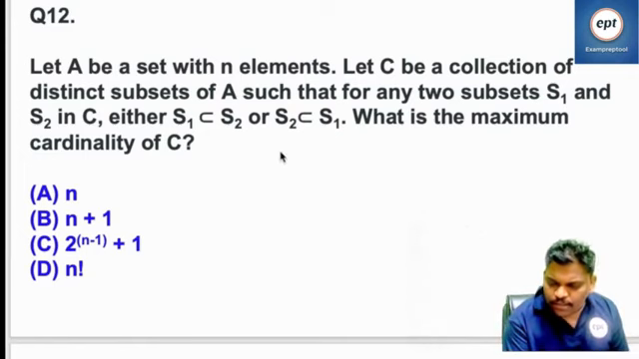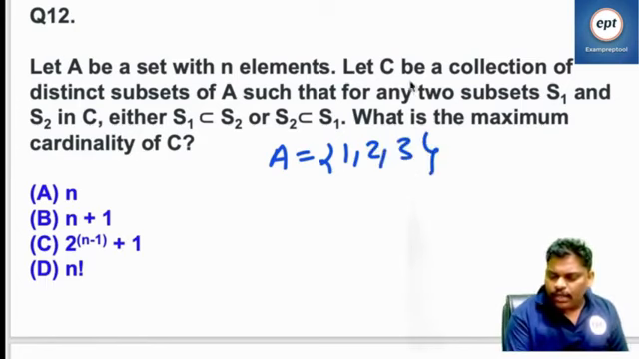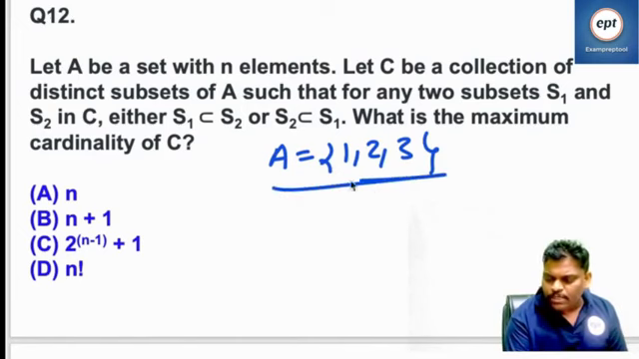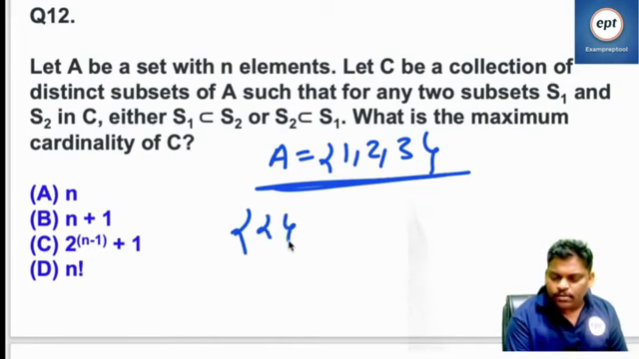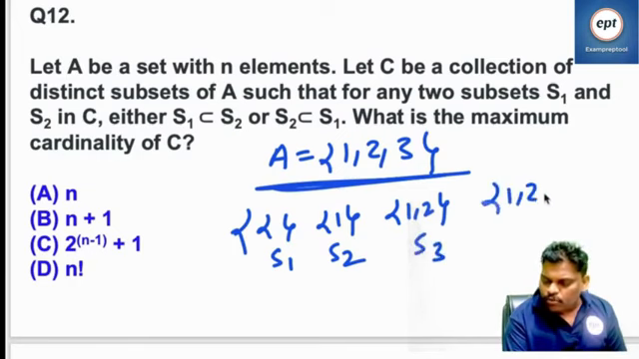Suppose I take A as {1, 2, 3}. You know very well, A has so many subsets. Let's try a few subsets here. Phi is one subset, S1. Then {1} is one subset, S2. And {1, 2} is one subset, S3. And {1, 2, 3} is one subset, S4.